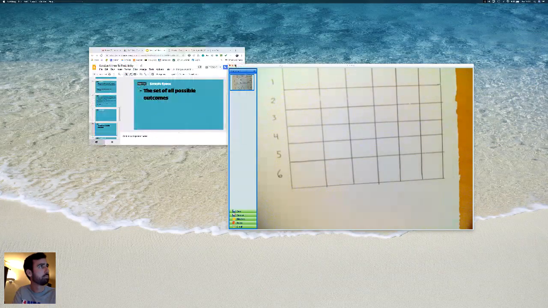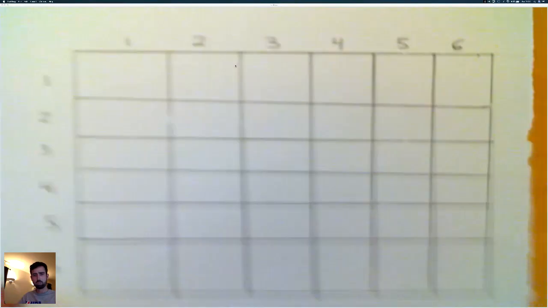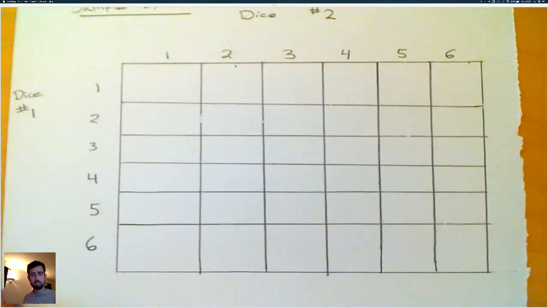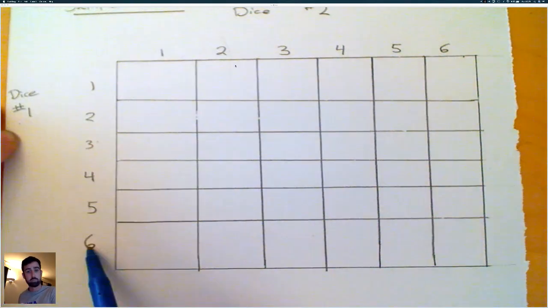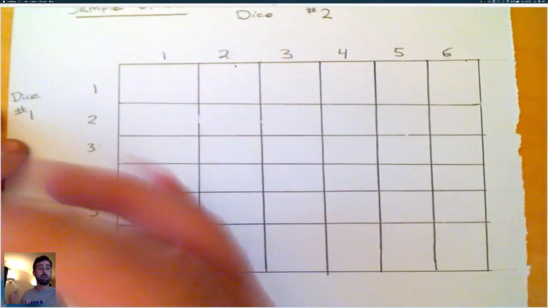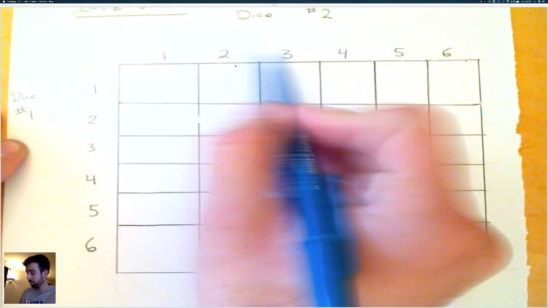So here I have 2 dice, and we're going to create a sample space together. We're going to create a sample space of the sum of 2 dice if I roll them. Here are the outcomes from 1 die. I can get a 1, 2, 3, 4, 5, or 6. And here's die 2, my second die. Again, the only outcomes that can occur when I roll 1 die are a 1, 2, 3, 4, 5, or 6.